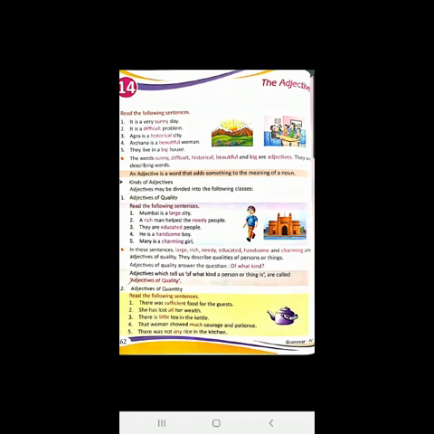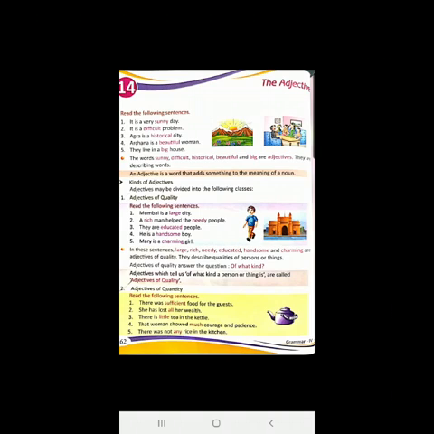So children, now we are going to see some examples from your own book. Before that, let us read what an adjective is. An adjective is a word that adds something to the meaning of a noun. Kinds of adjectives. Adjectives of quality and adjectives of quantity are there on this page.